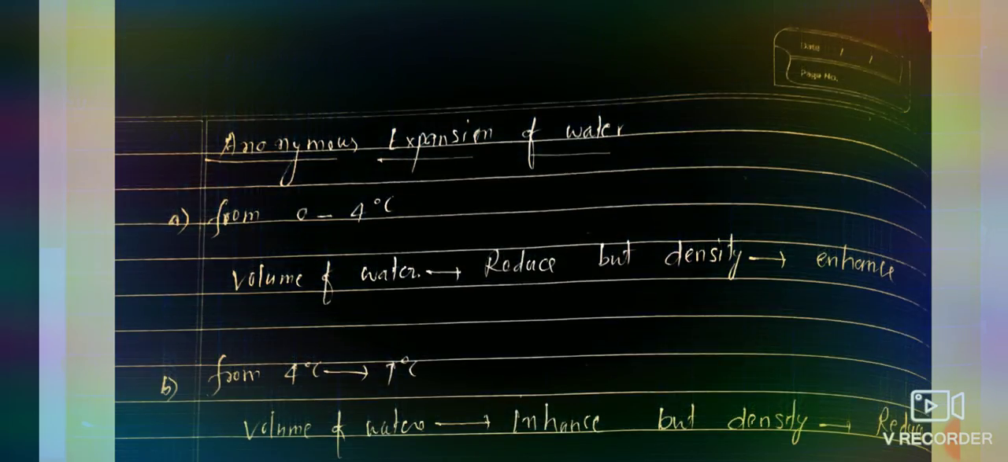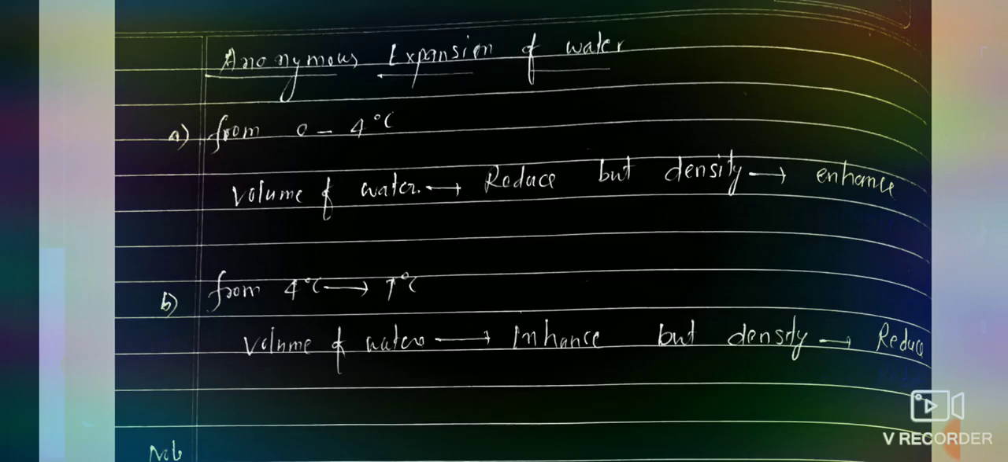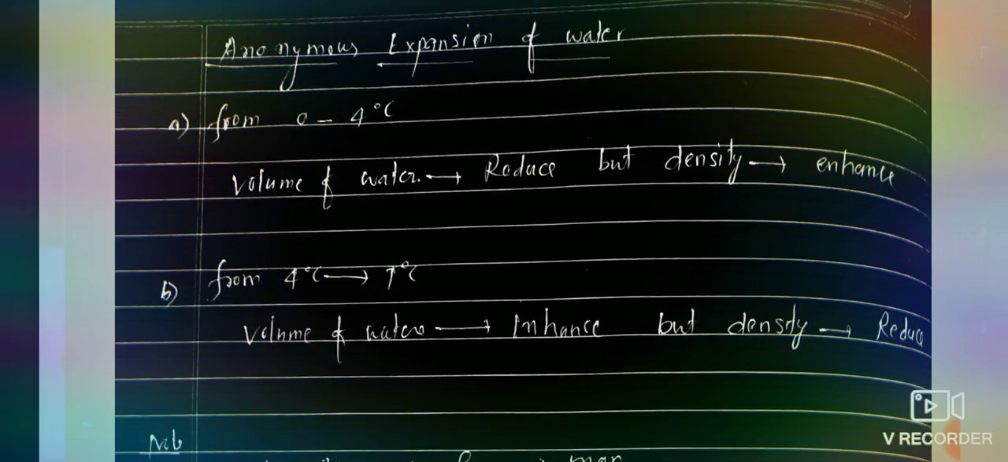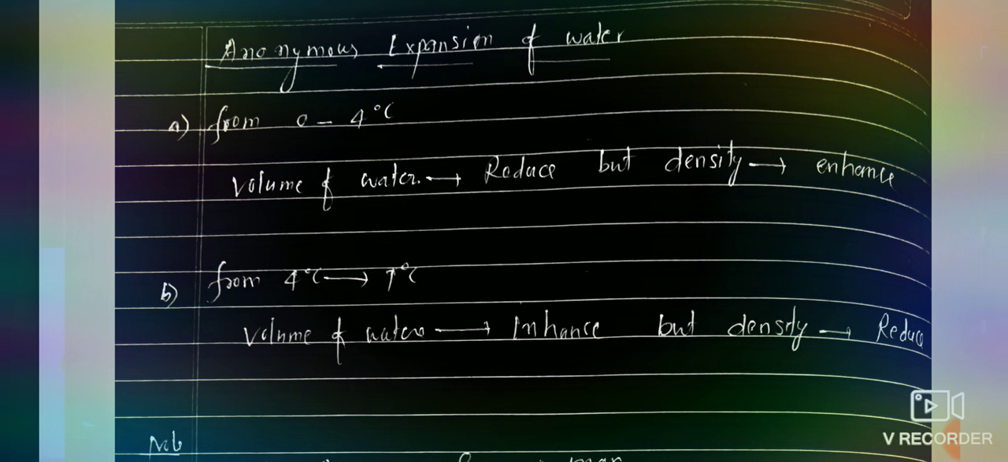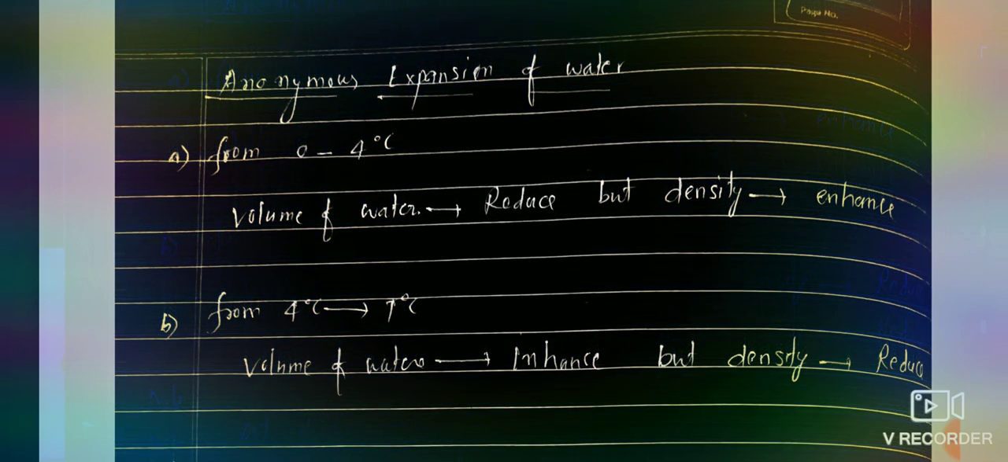Next topic is anomalous expansion of water, that means abnormal expansion of water. In Hindi we call this जल का असामान्य प्रसार. I have studied this in 12th standard, and it is extremely important from the exam point of view, because according to me at least one question is asked from this topic. So what is the anomalous expansion of water?